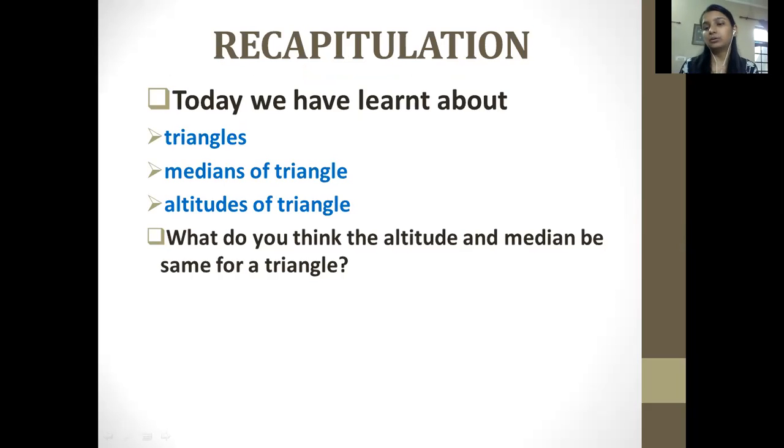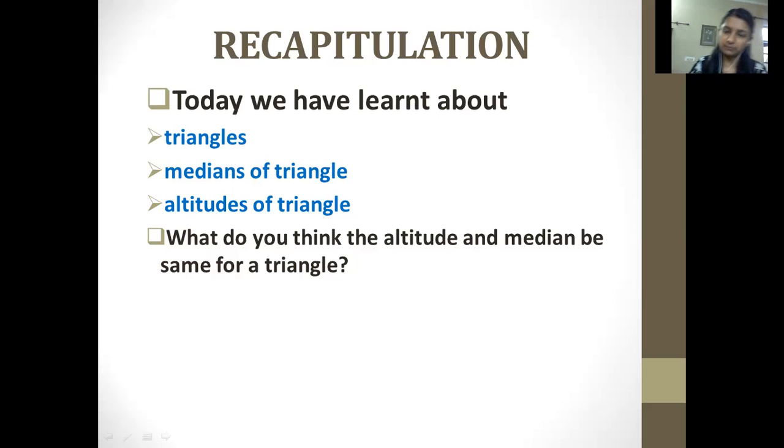So let us conclude today's chapter. First of all, we have understood the concept of triangles: what a triangle is and how it is made with the help of three sides and three angles. Then we also understood the vertices. Then we covered the medians of a triangle. Median is the midpoint of a side of a triangle. We also discussed the altitudes, the perpendicular line drawn on the base of a triangle. So this is what we have done.